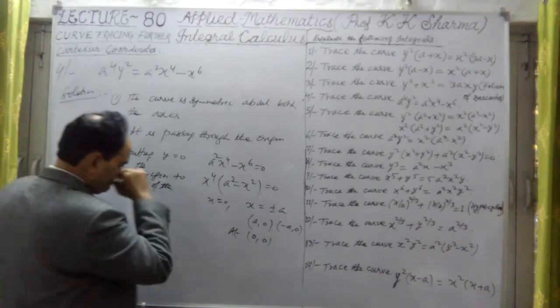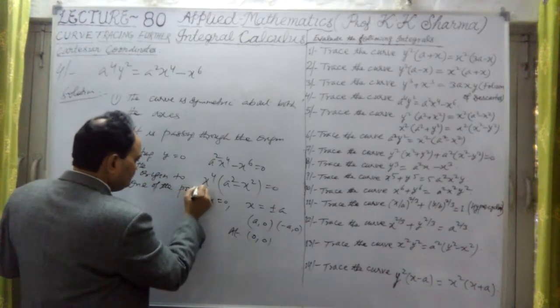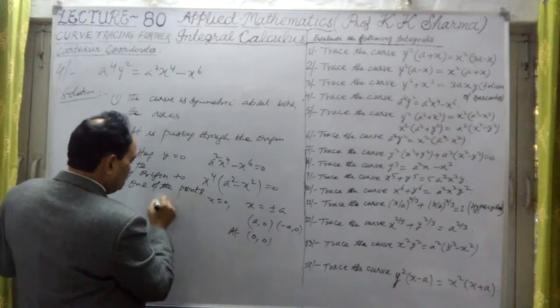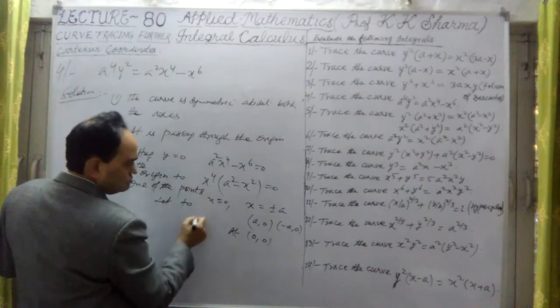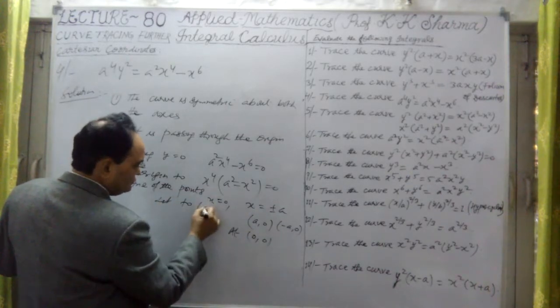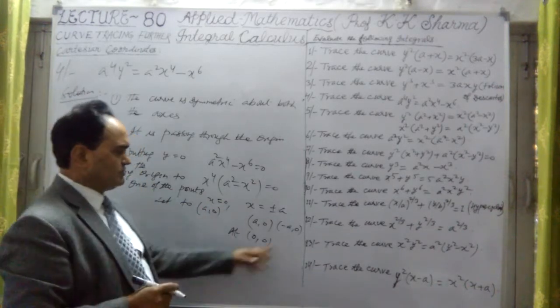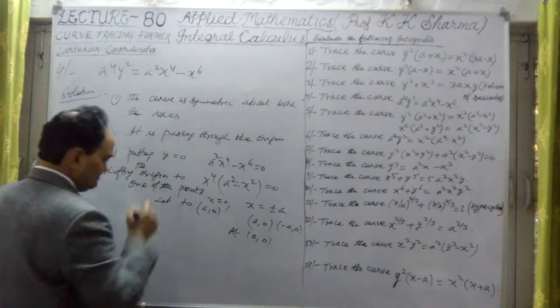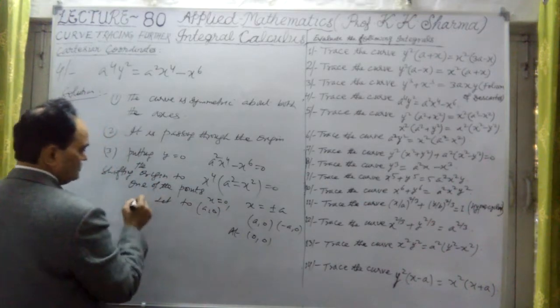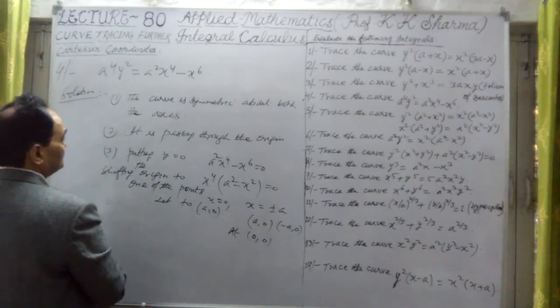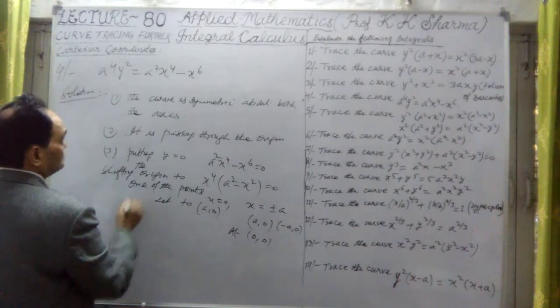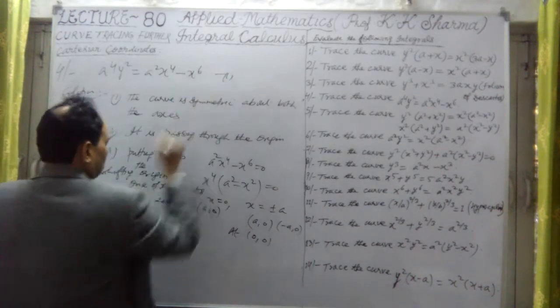First let me take (a, 0). Then similarly we will have the same kind of thing for (minus a, 0), that will also be shifting. So what is the point there? Then it will be converted to this equation number 1.